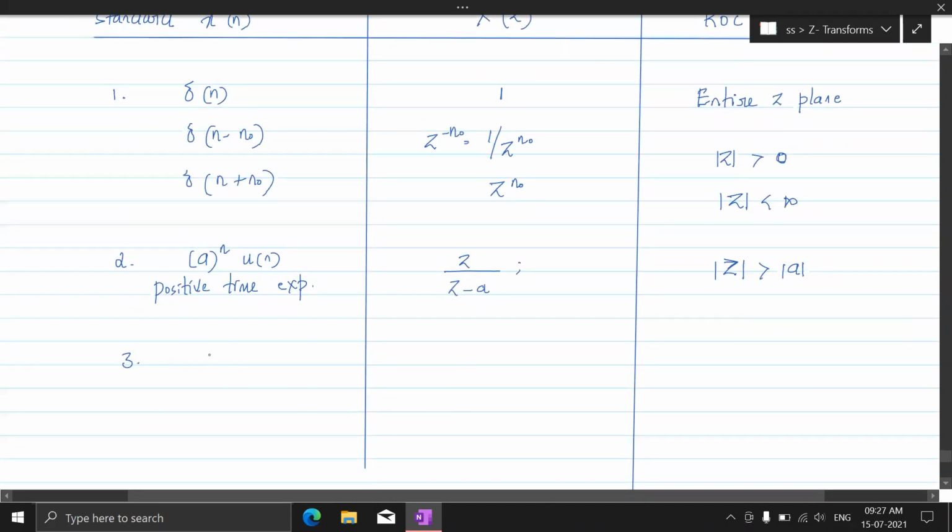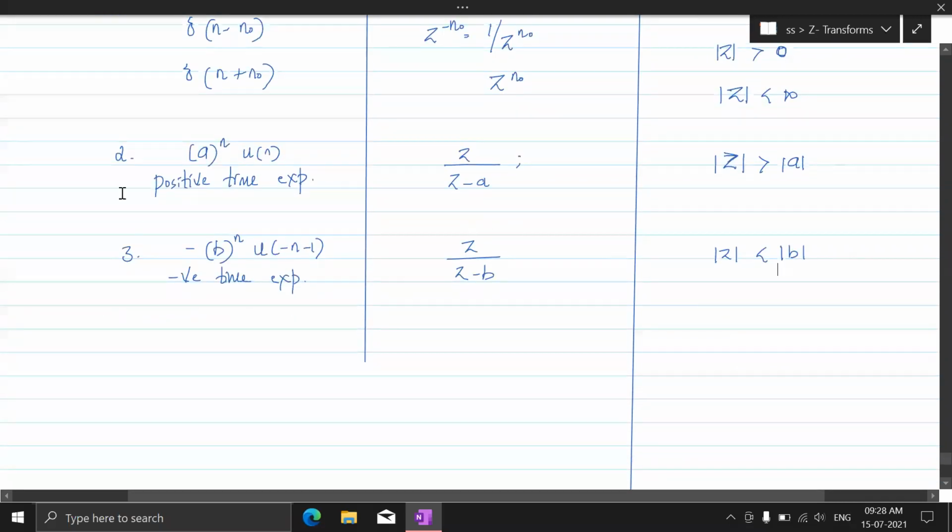These are all standard sequences I'm giving, and referring to these, we shall solve the problems. The next one is the negative time exponential. Here also it is z by z minus b, but the ROC would be inside the circle with radius b.